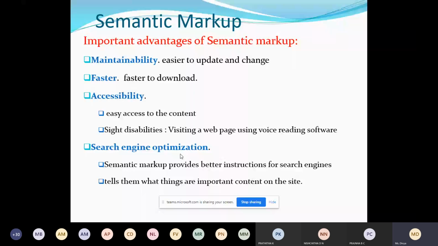Semantic markup provides better instructions for the search engines. The rules we follow in HTML5 give clear instructions to all the search engines. If you are using Google for opening websites, the markup language, HTML5, gives proper instructions to the search engine on how to display your website, which part of the website should be given more importance, and what things are important content on the website.